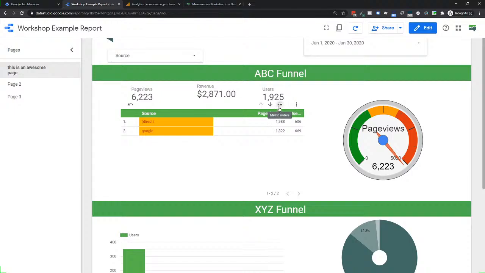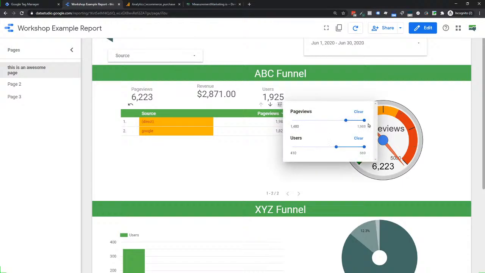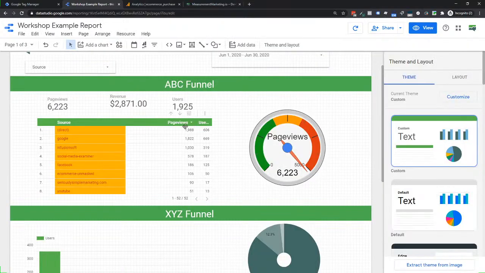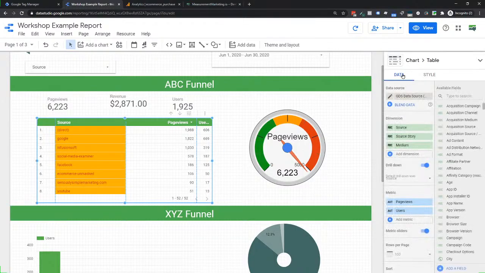I think that's really cool. I like the idea of the optional metrics, I just haven't used them all that much because most of your clients, let's face it, are not adding data. They're just trying to simplify, and this helps them simplify. So I like this idea of the filters. The user can do this as they go through. And of course you can edit and turn that off if you need to. That's where you turn it on and off, in the edit section. It's in the data section of the chart, and it's only one or the other.